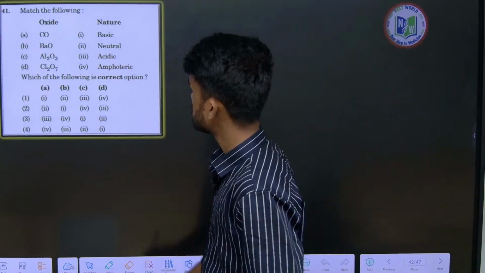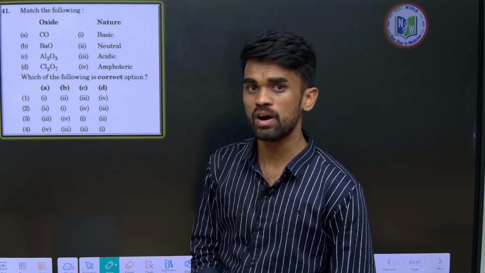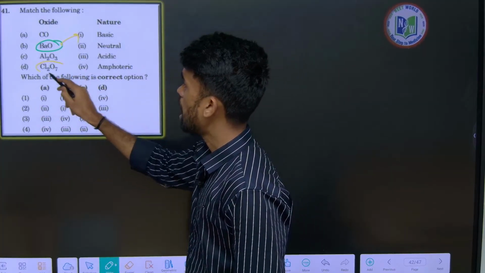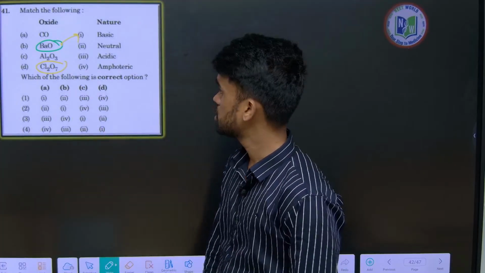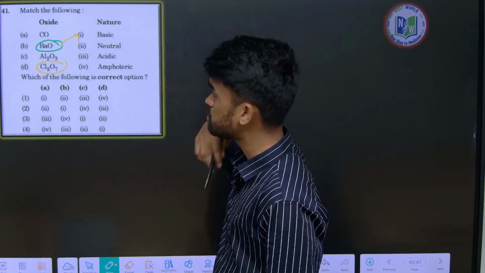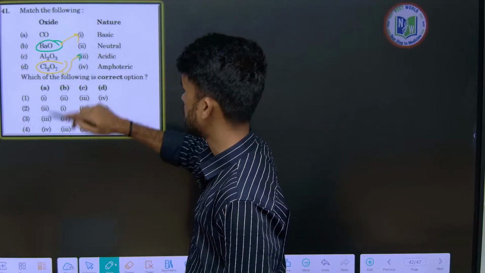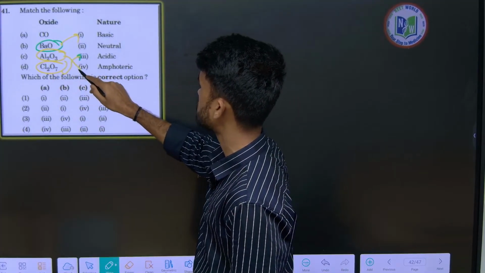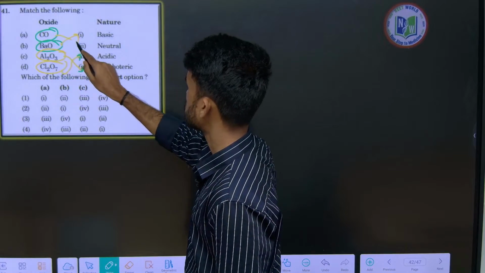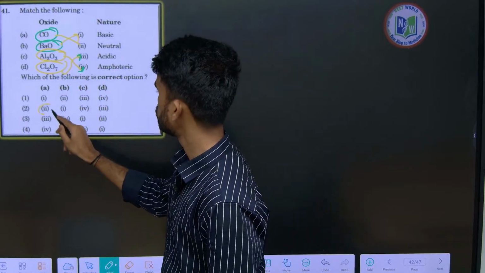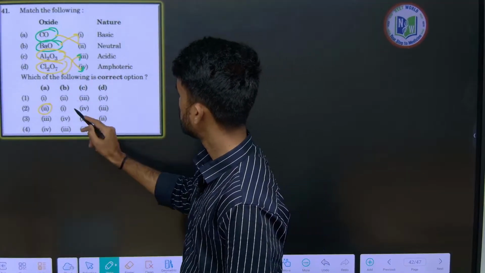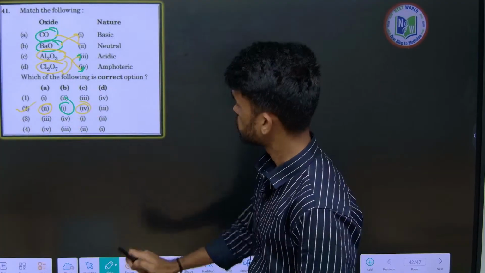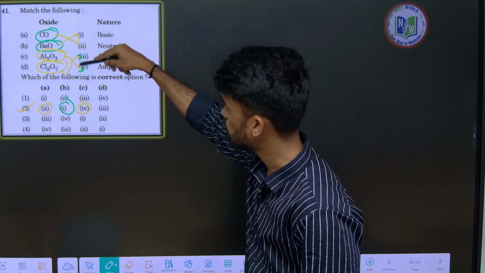Next, alkali metals and alkaline earth metals form basic oxides, right? So barium oxide is a basic oxide. Non-metals like chlorine and nitrogen form acidic oxides. Here we have Al2O3, which forms an amphoteric oxide. CO is a neutral oxide. So A2, only one option is there. B1, yes. C4, only the second option is there, so you can choose. Whatever the nature of the oxides, follow that and answer this.